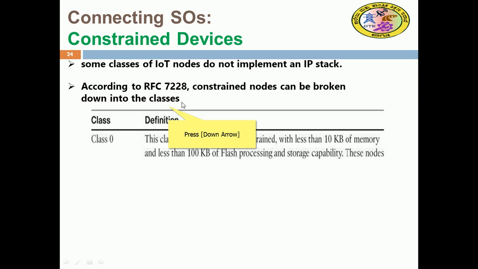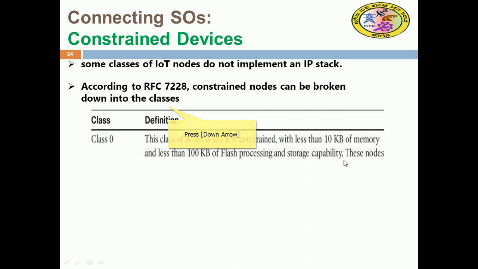The class 0 nodes are severely constrained, with less than 10 kilobytes of memory. Class 0 is put into smart constrained devices which have the ability to transmit data, with less than 10 KB of memory and less than 100 kilobytes of flash for processing and storage capability.